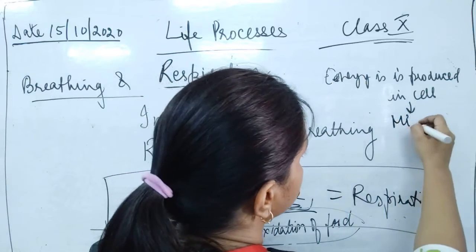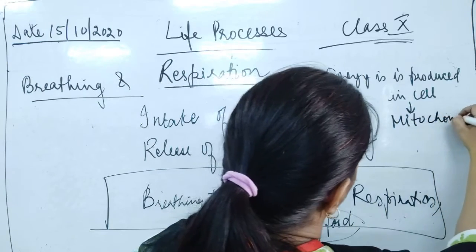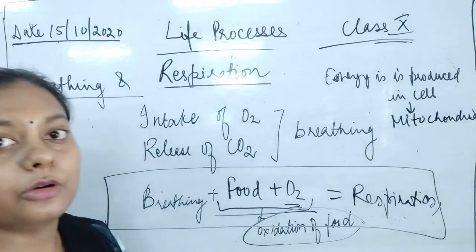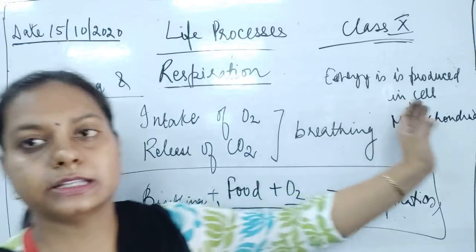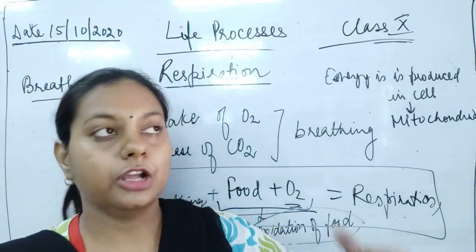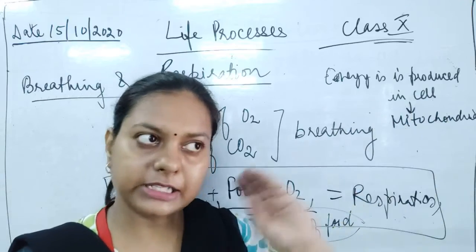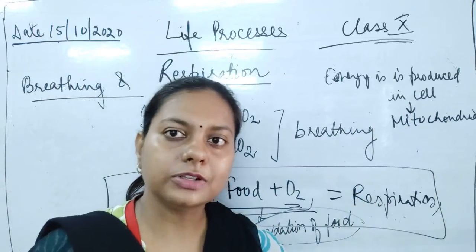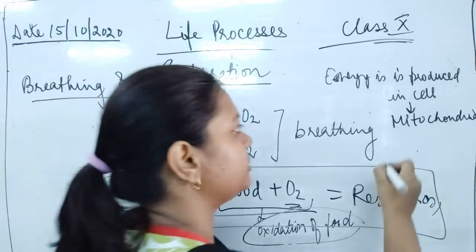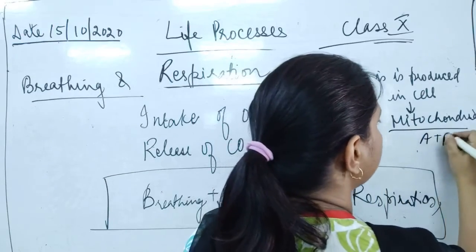The energy is produced in the mitochondria. I said that energy is produced in the cell because of cellular respiration. Cellular respiration takes place inside a cell, that is very sure, and inside the cell it takes place in the mitochondria.